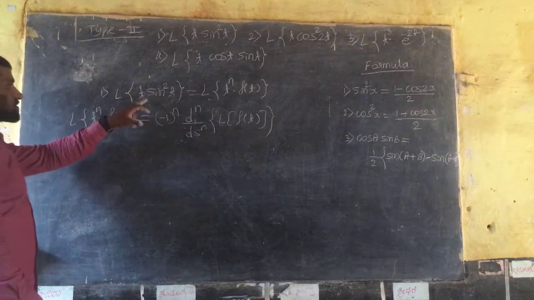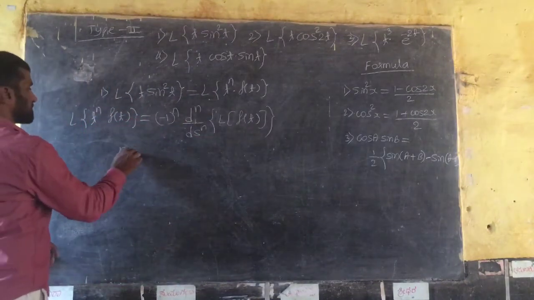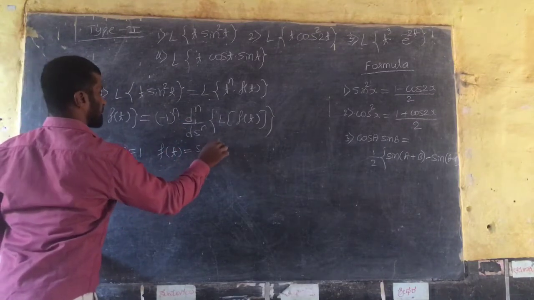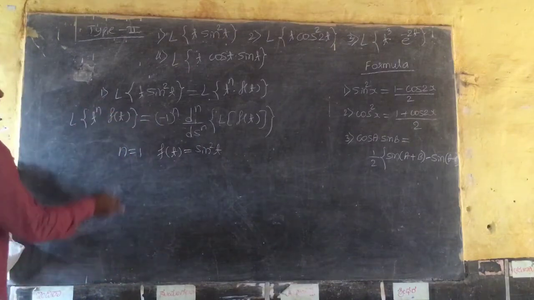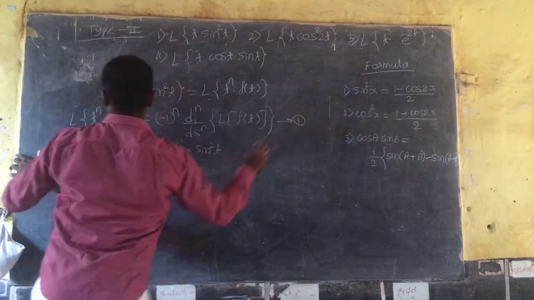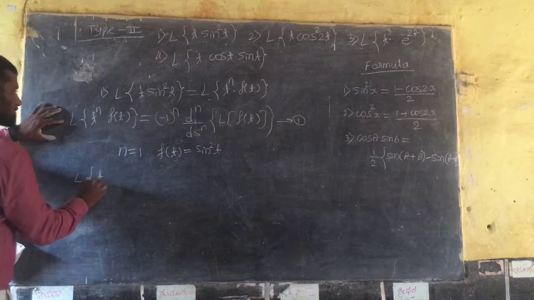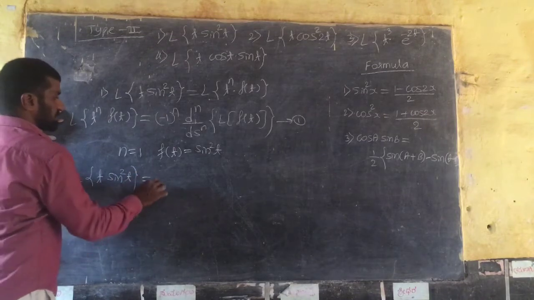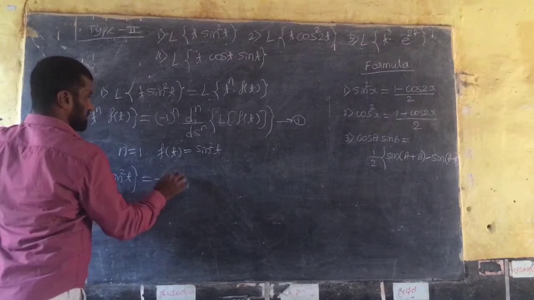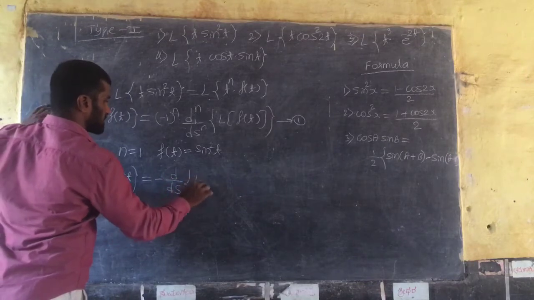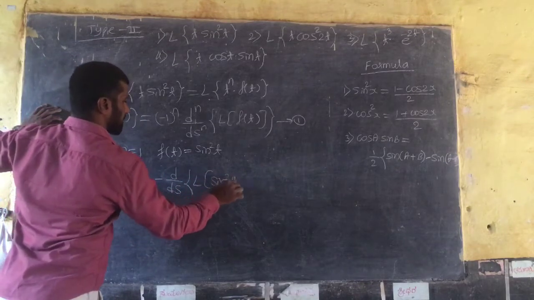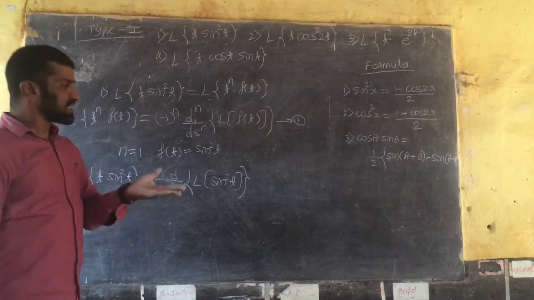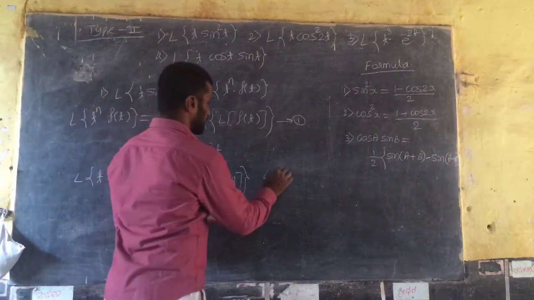So comparing this, n is equal to 1 and f of t is equal to sin square t, right? Substitute in this form. So in this equation, call this equation 1. So substitute: Laplace of t into power 1, f of t is sin square t. Minus 1 into minus 1, so into d by ds into Laplace of sin square t. But for Laplace of sin square t, there is no formula, we should reduce it to linear form. Already you have to solve Laplace of sin square t.